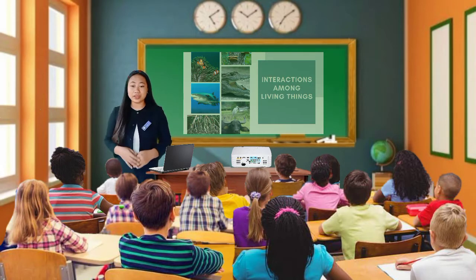Okay, thank you. Interaction is the relationship that occurs between organisms. When we say organisms, these are the living things. And this interaction can be either a positive or negative relationship. Can you give examples of these interactions among living things? Yes, Richelle? That's correct. Horse eats grass.